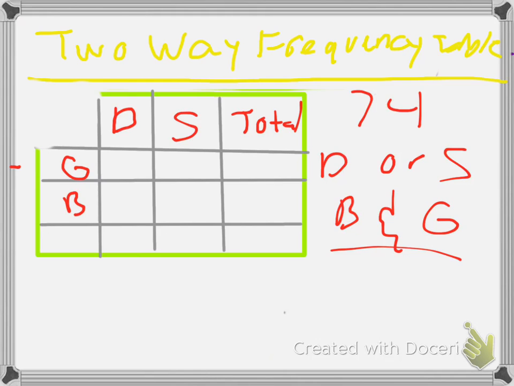It will be the total amount of boys and girls who prefer to do these activities. This would be another total. I'll just put T for total. And in total, we asked 74 people.